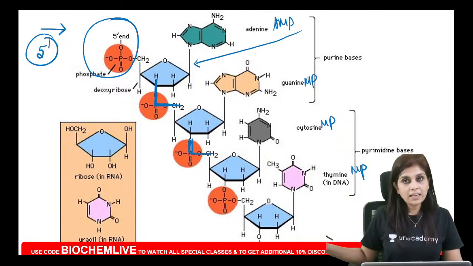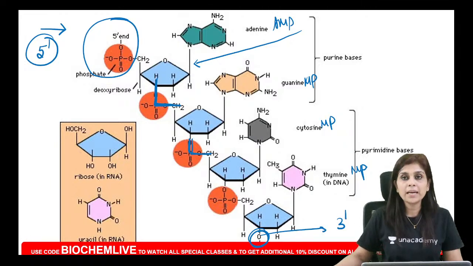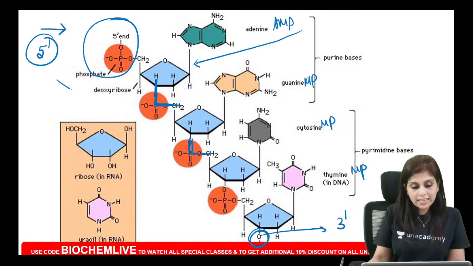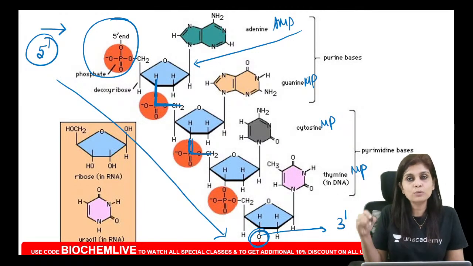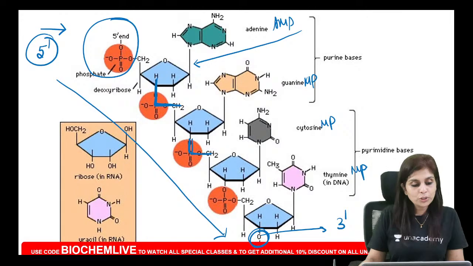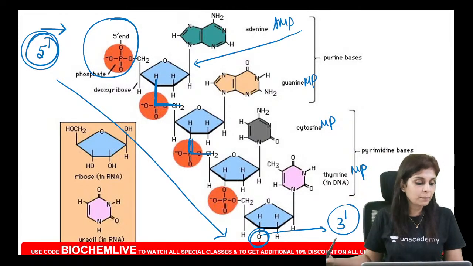And if you take the last nucleotide, in the last nucleotide, which group is free, all of you? The 3' hydroxyl group is free. This is called as the 3' end. So can you see that any polynucleotide chain synthesis, listen to this carefully, this is why I am telling you all these facts, should begin from 5' end and it should end in 3' end? Yes or no? It should begin in 5' end, it should end in 3' end.